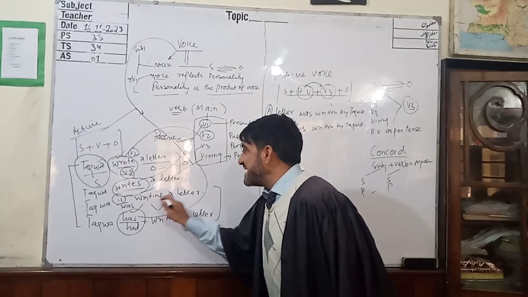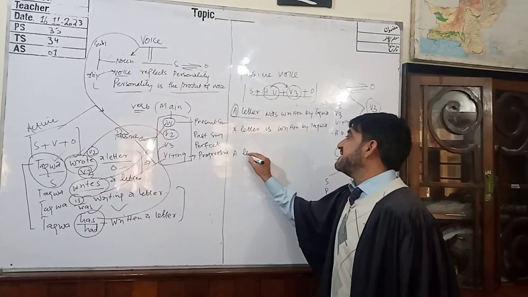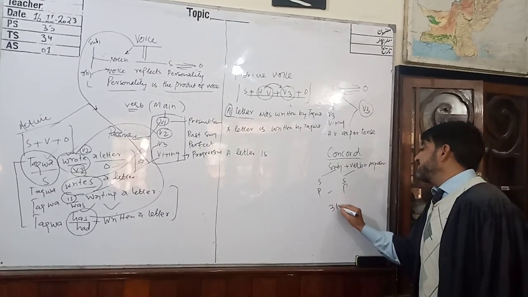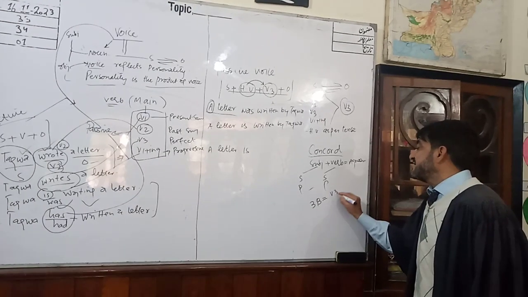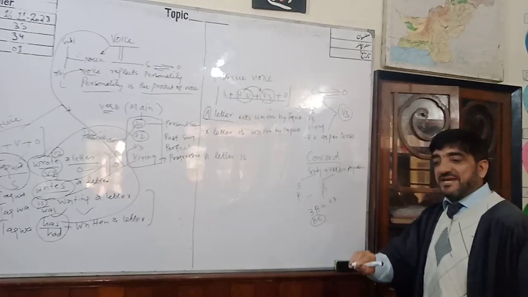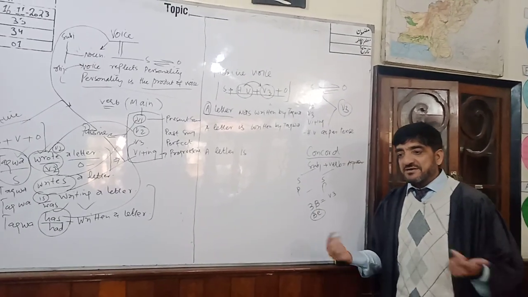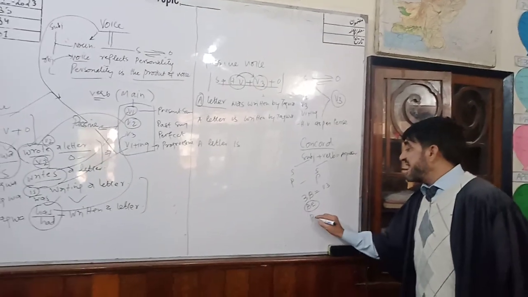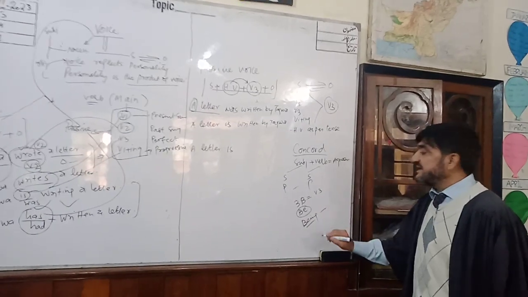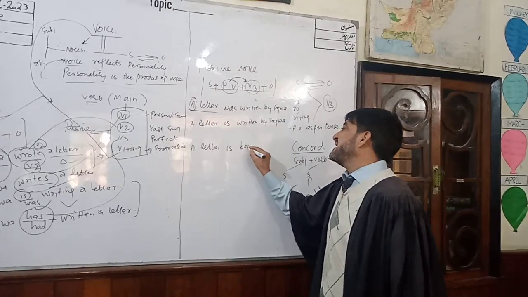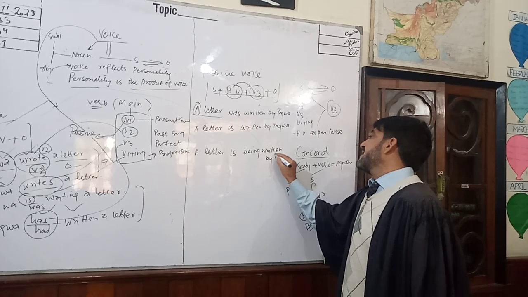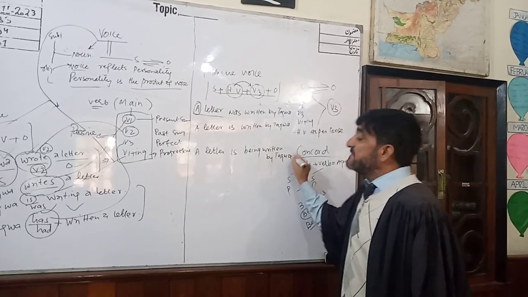So, Taqwa is writing a letter. A letter, very good, is, being, V3. Be is equal to V3. In future indefinite, we will use be. I will write a letter. A letter will be written by me. Then there is being. It is used in progressive, all continuous. So a letter is being written by whom? Taqwa. And the same is the case here.